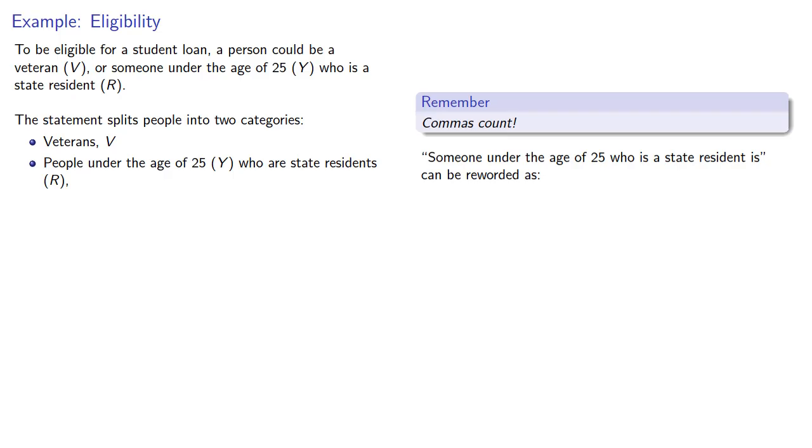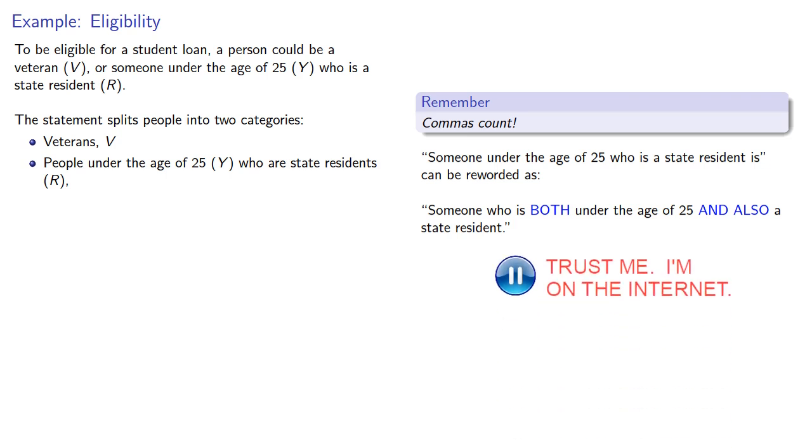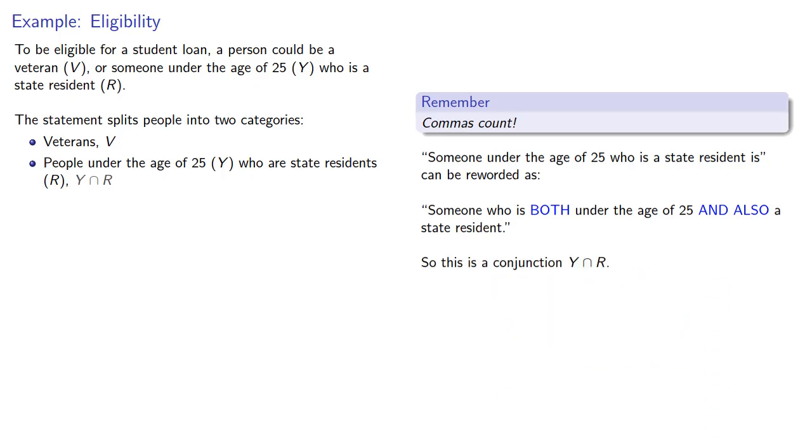Now, someone under the age of 25 who is a state resident can be reworded as someone who is both under the age of 25 and also a state resident. So this is the conjunction Y intersect R. And since a person could be either of these, that's the or. It corresponds to the event V union (Y intersect R).